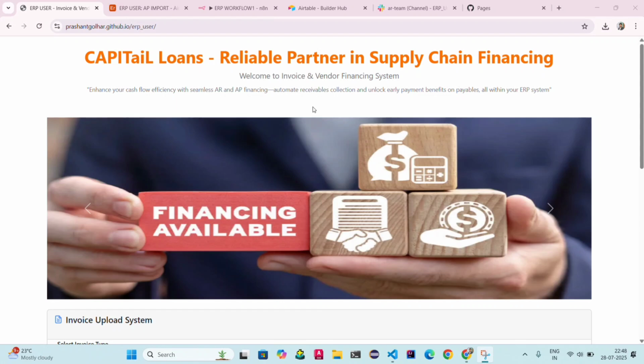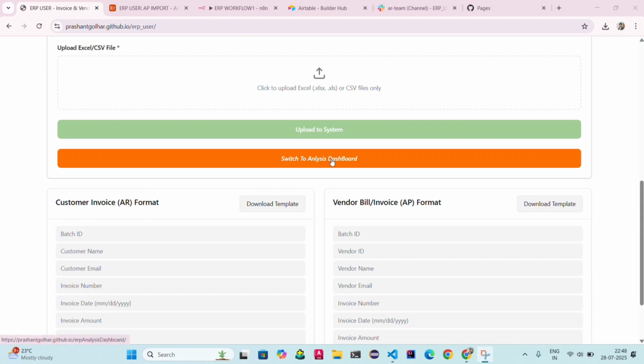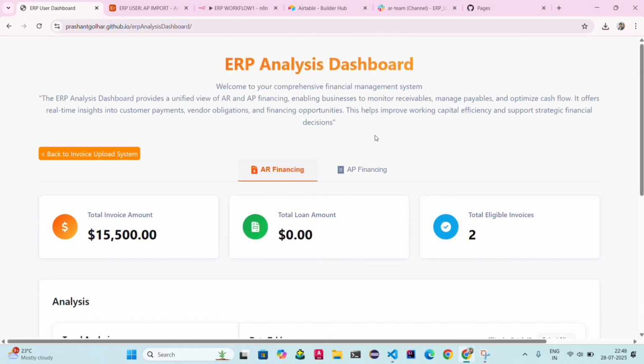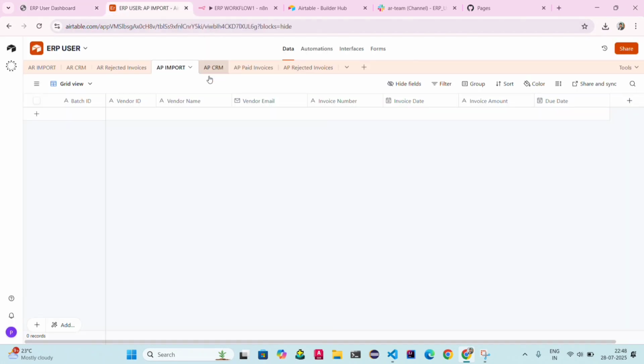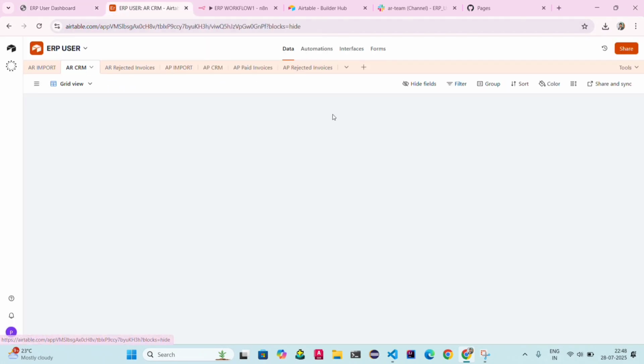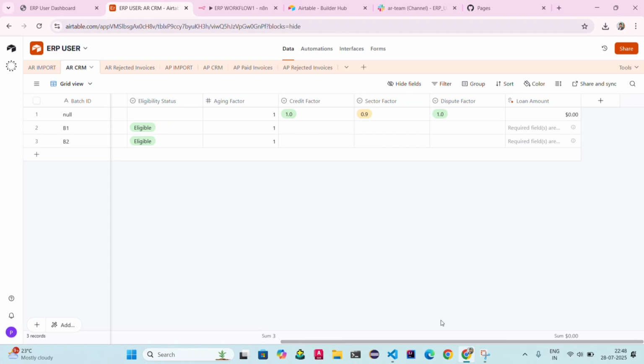Now as an ERP user I want to analyze the data. Those invoices I uploaded earlier, whether teams will take action on it or not. So I just go on analysis dashboard, and just a second. Okay, you can see here the total invoice amount is $15,500, and the total number of eligible invoices is 2. Total loan amount is not calculated yet because our credit manager has not given any rating to the customers, so I filled it here manually.